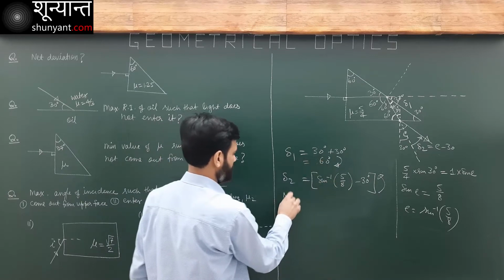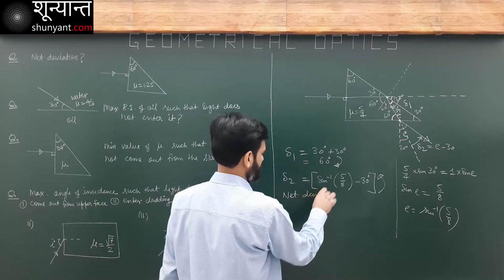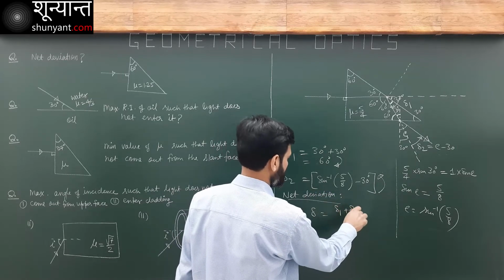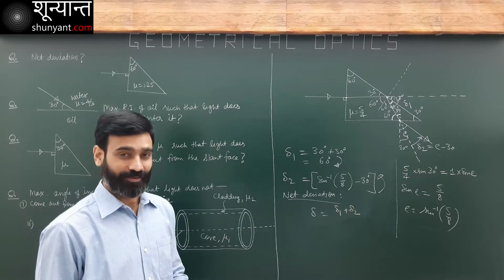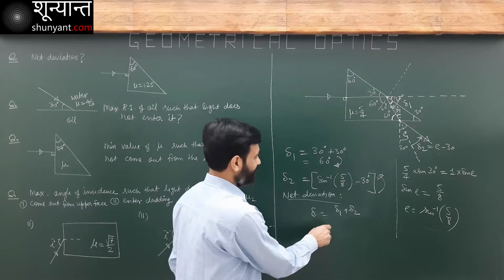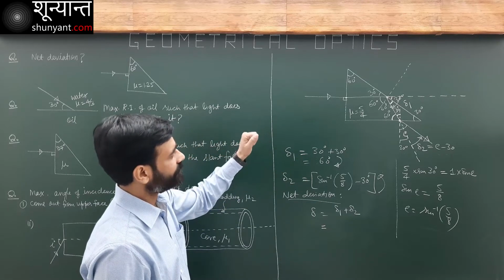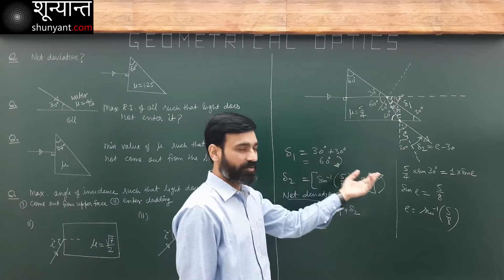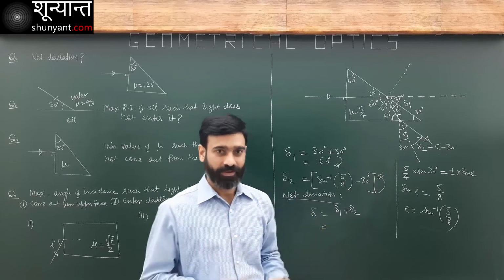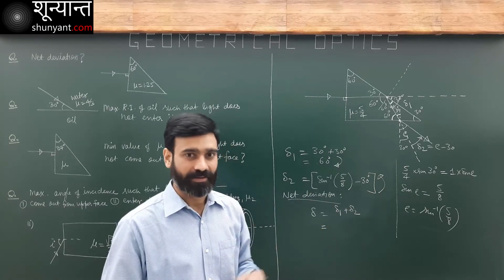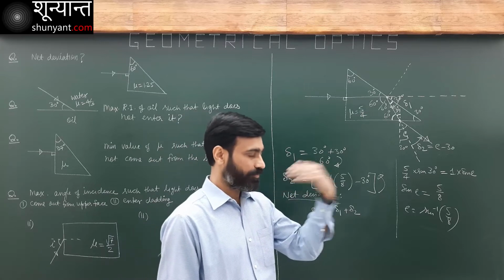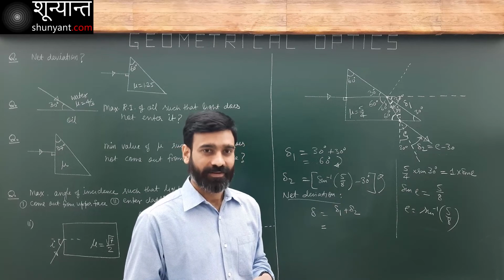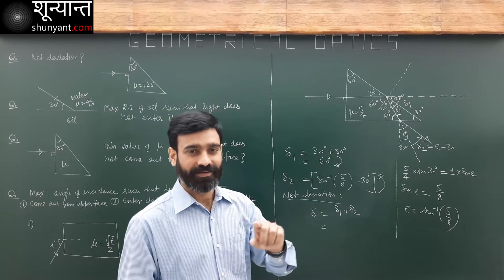What is net deviation? Okay, so this was a little difficult problem. Delta is equal to delta 1 plus delta 2. Do you see this? Both are in opposite directions. One is towards right, the other towards left. I want to add both, but I will actually have to subtract. I am going 10 steps forward, 3 steps backward. What is net displacement? 10 plus minus 3, that will be 7.